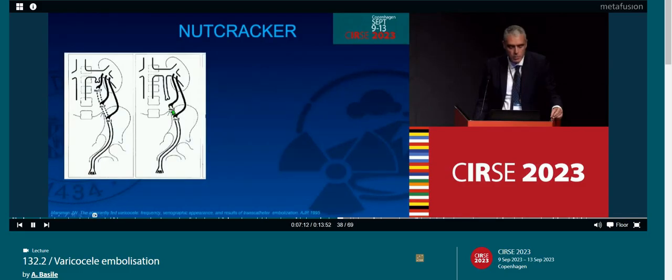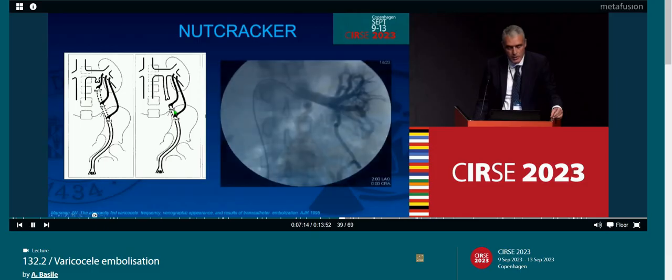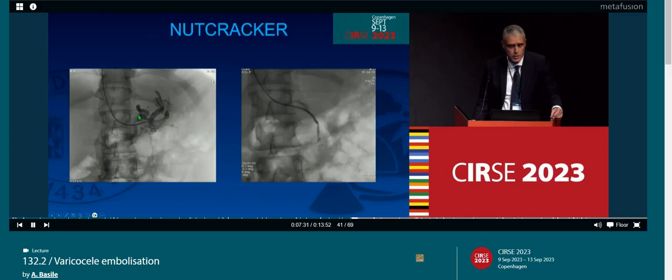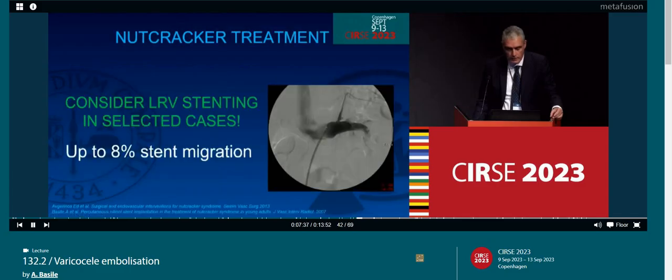This is responsible, also called aberrant varicocele, with specific phlebographic appearance. Sometimes we have competent proximal valves, and we have such kind of congestion with such collateral that feeds the distal portion of the left spermatic vein. So we may have such congestion, we may have a normal appearance of the proximal portion of the left spermatic vein. Could we consider stenting?